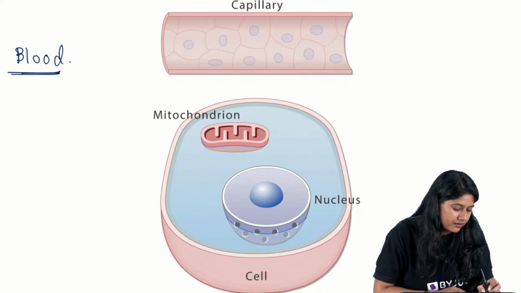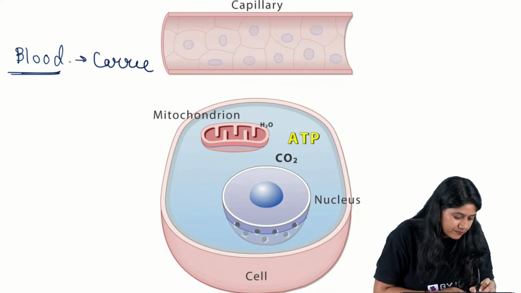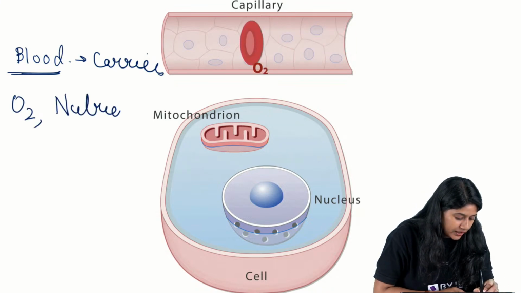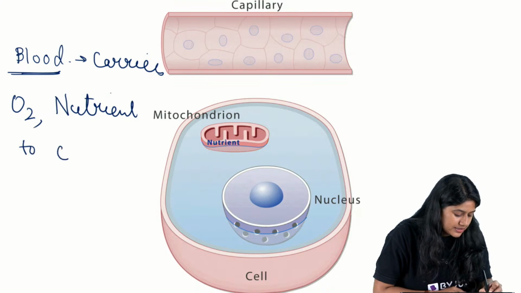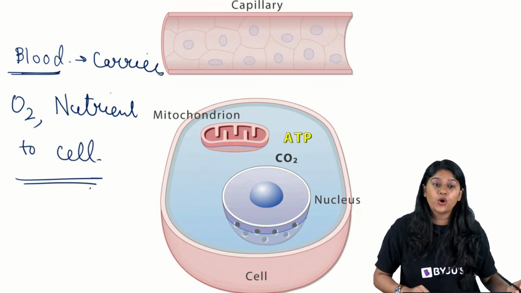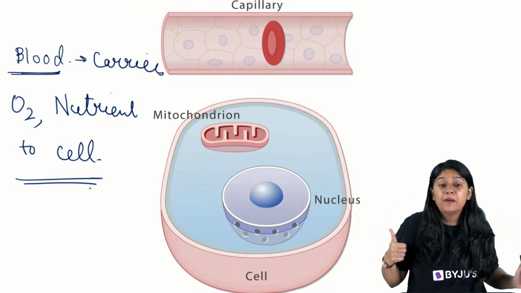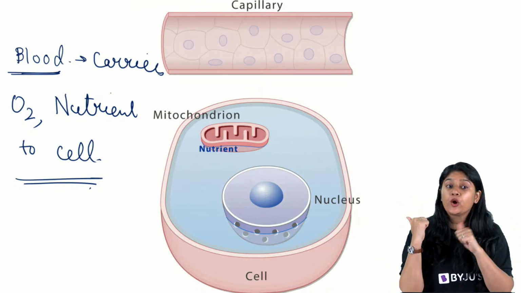Blood carries oxygen as well as nutrient to the cell. Yes or no? Clear? It transports. Thumbs up everyone. Those of you who have doubt, I hope that this is now clear.